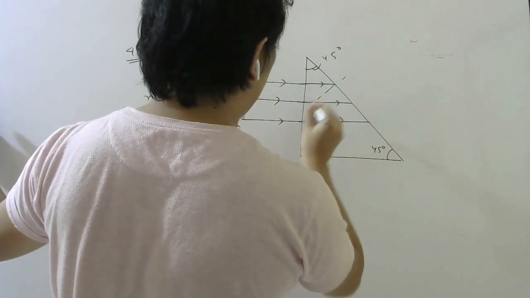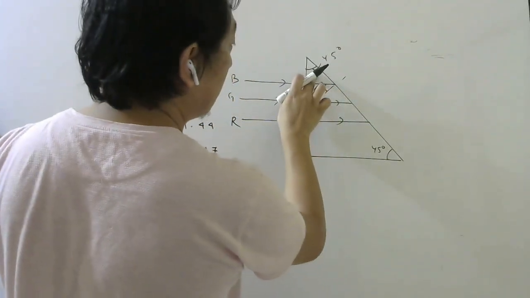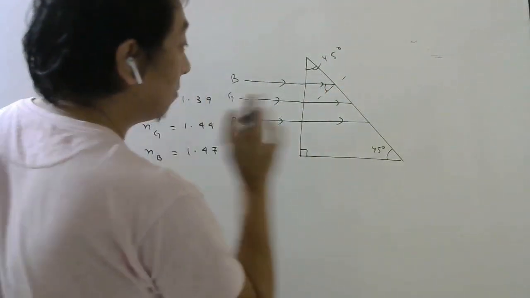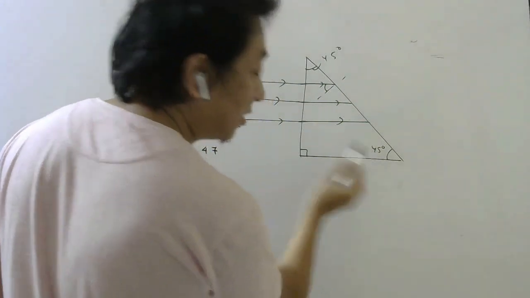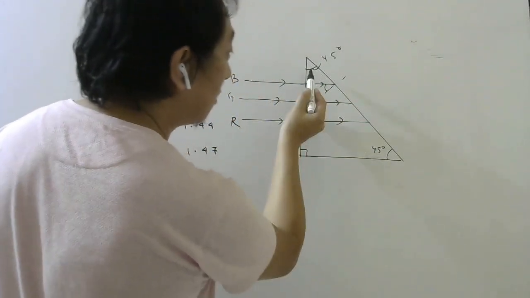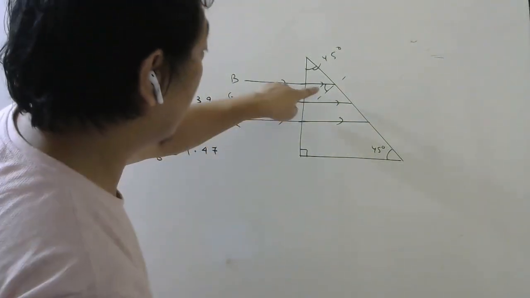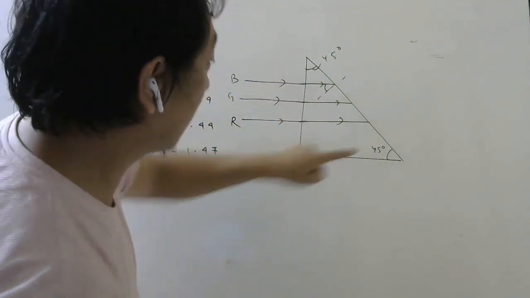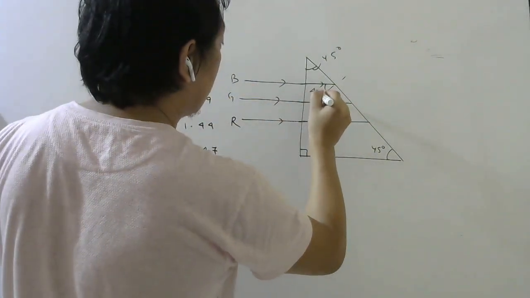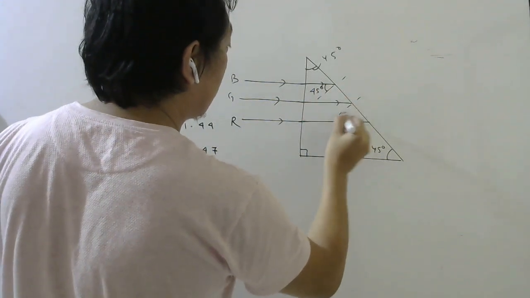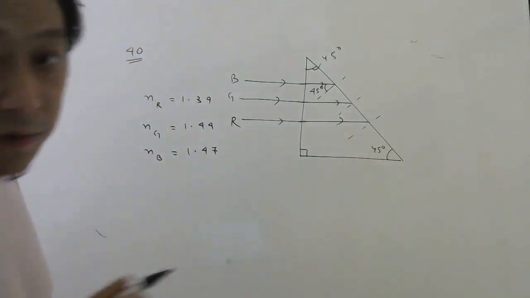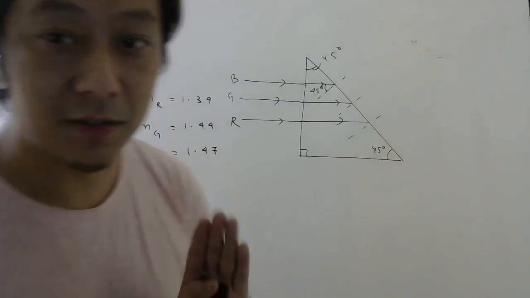Now for this, the angle of incidence, this angle will be the same as this angle, already we have discussed. But be careful, this is 45 because this is 45. If this was 30, this will be 60. So this angle will be 60, not this 45. So this angle is always this angle, not this angle. So this angle is 45, here also 45, here also 45. So for all of them, we know the angle of incidence is 45.